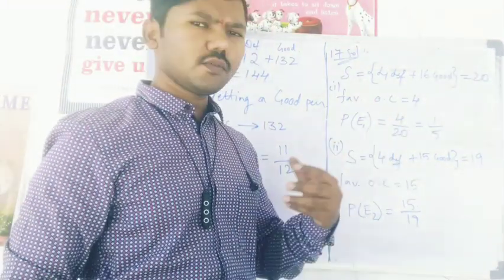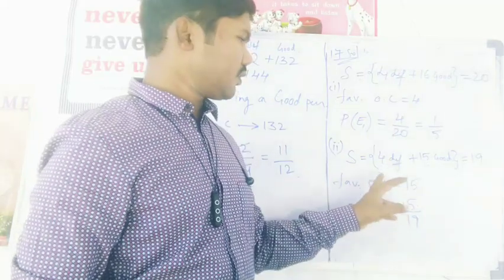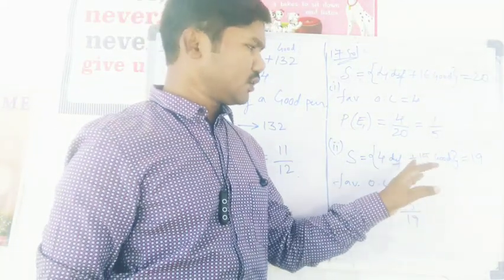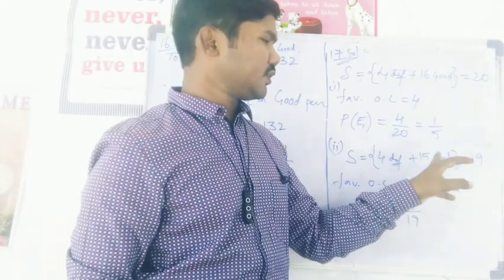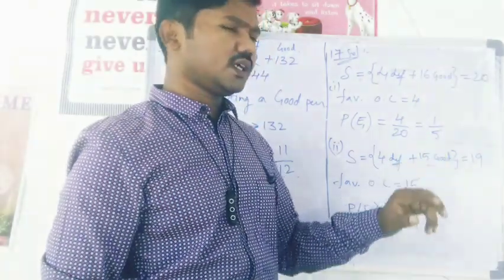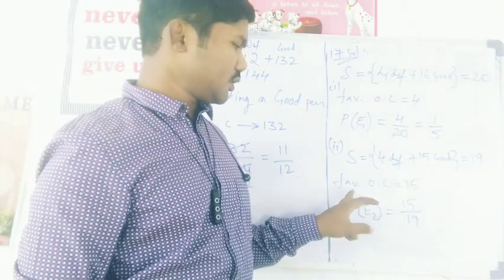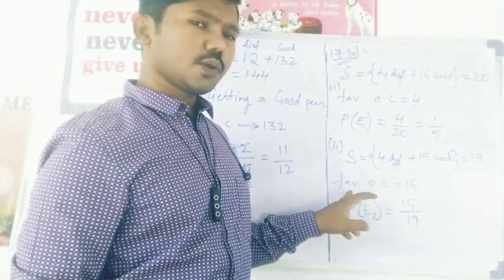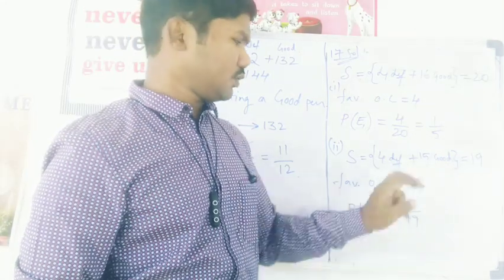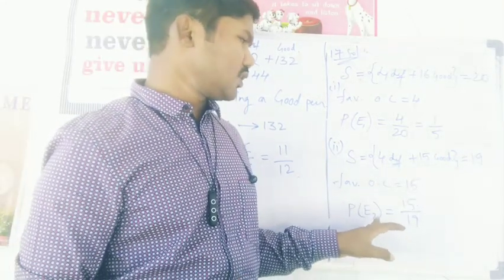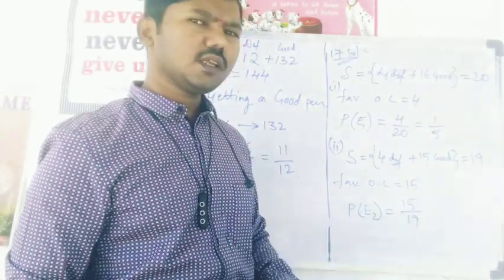And you went for another trial, and there you were asked for a good one. So how many good bulbs are left? Already one you have taken and kept aside, so 15 are left. Total 19 bulbs are there in the box. So your favorable outcomes are 15 good bulbs, which gives you the probability, the chance of getting a good bulb, 15 by 19.